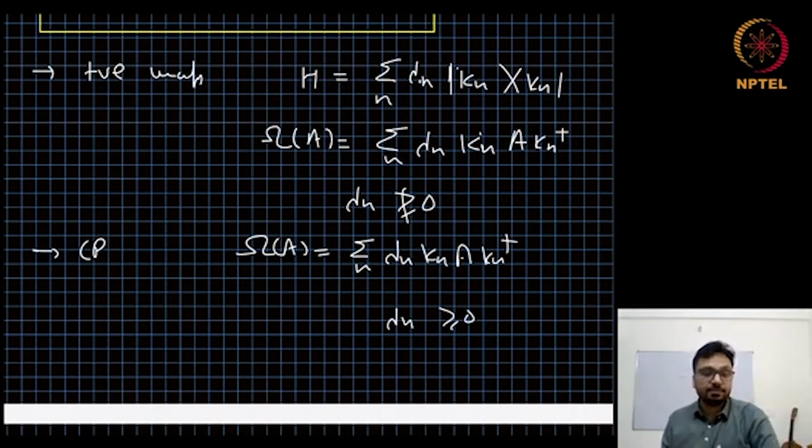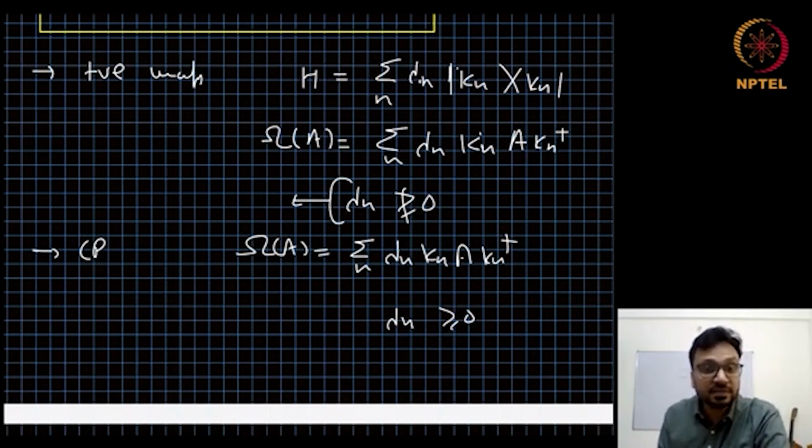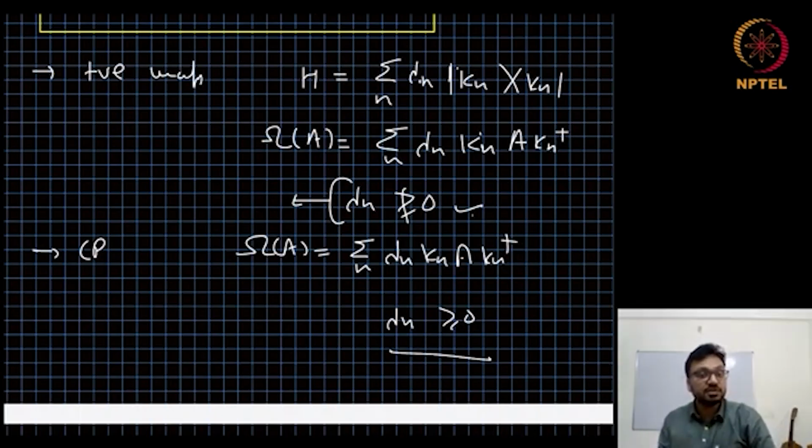where lambda n are all positive. This is the difference between positive map and completely positive map. But this condition is not enough for positivity of the map, because this condition can only be derived from the hermiticity condition, not the positivity condition of the map. All the positive maps are Hermitian also, so this condition is necessary but not sufficient for all the positive maps. But this is a necessary and sufficient condition for the completely positive map. So in that way, there is a relation between positive maps and completely positive maps.